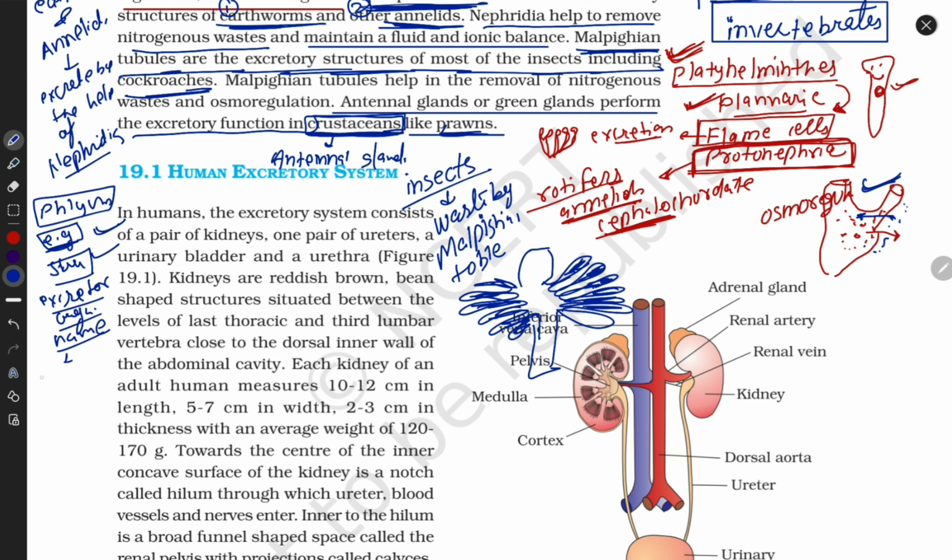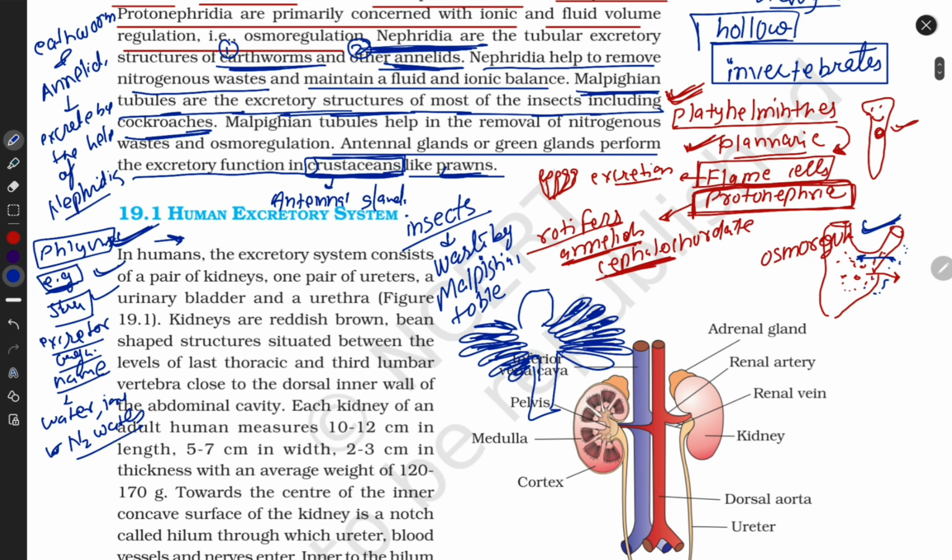And what they excrete, their excretion products, like water, ions, nitrogenous waste. First write the phylum and a one-line description, then write examples, like for insects the example is cockroach, and remember a little of its structure, and write the excretory organ names and what kind of excretory product they release: ammonia, urea, uric acid, ions, water, whatever. Then the examiner gives you full marks in your theory exam. This is the pattern if you want to carry full marks.